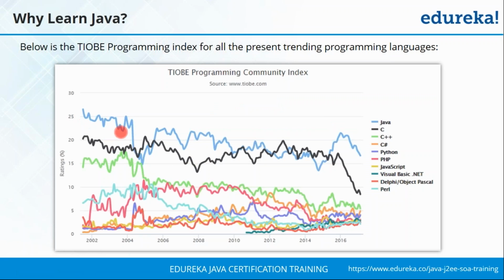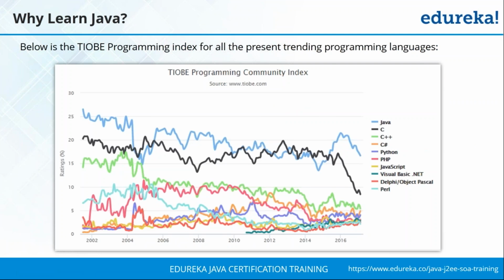Here you can see how Java has dominated this field from the early 2000s till the present 2017. You can see there is no close competitor to Java as well. This in itself should give you an idea of how popular Java is and how widely it is being used in the industry.